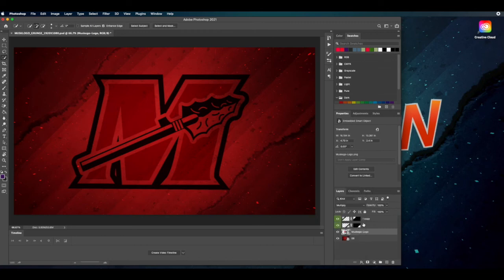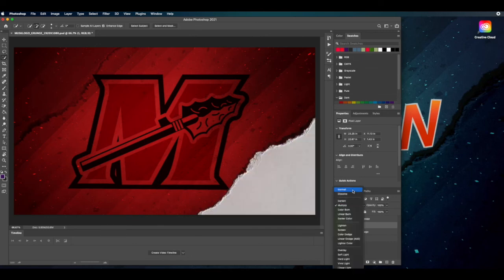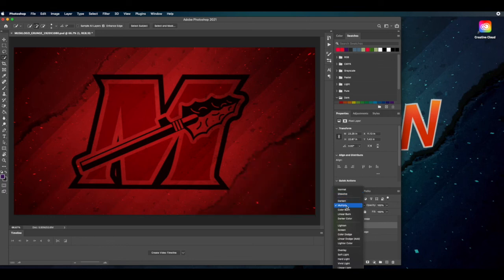The multiply mode is the one that we used for this effect, and that caused each layer to meld into each other. See, there's the paper in the lower right hand corner as it appears, just the actual image that we used. And then when you turn it to multiply, it becomes part of this torn effect.